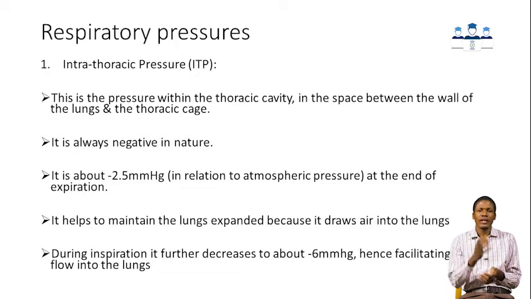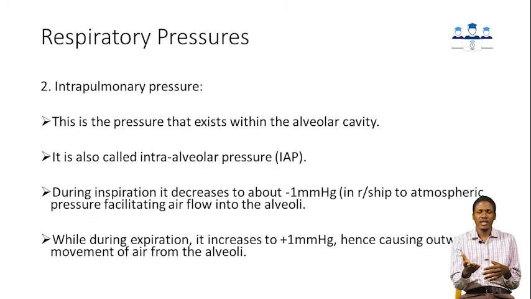Now, during inspiration, this pressure increases in negativity, meaning it will drop from minus 2.5 to about minus 6 millimeters of mercury in relation to the atmospheric pressure. And that will cause more expansion of the thoracic cavity, and more air will now be coming into the lungs. Sometimes during a maximum inspiration, the intrathoracic pressure can be up to minus 10 millimeters of mercury in relation to the atmospheric pressure.